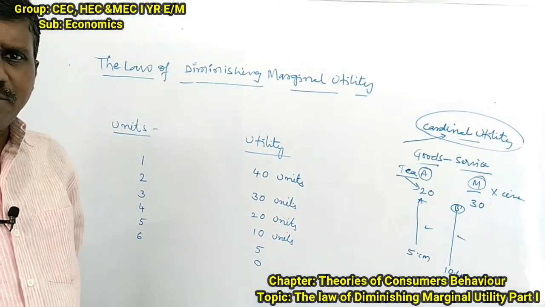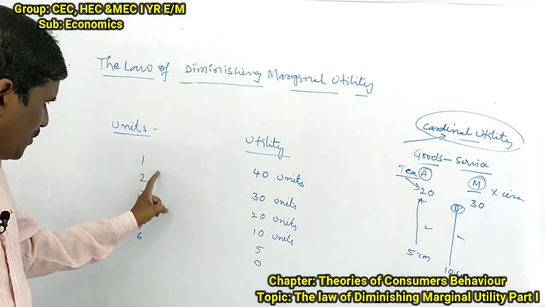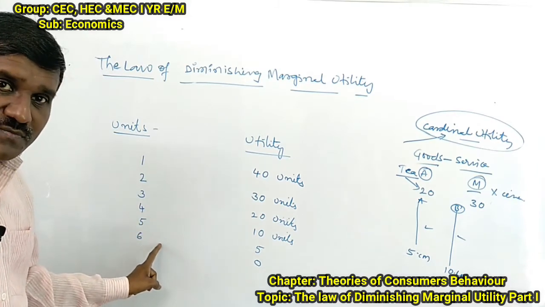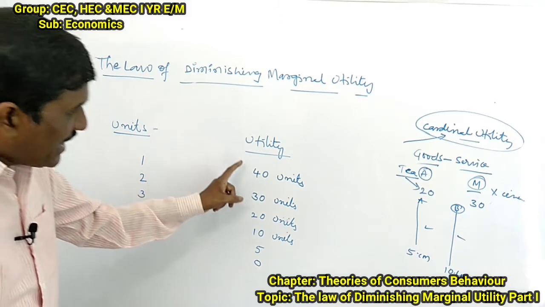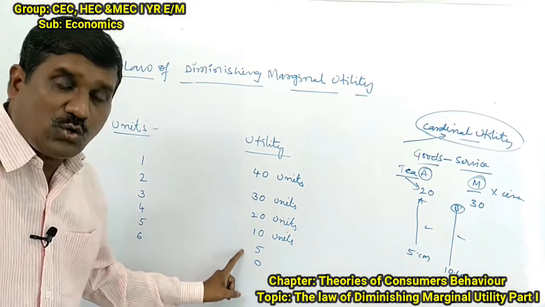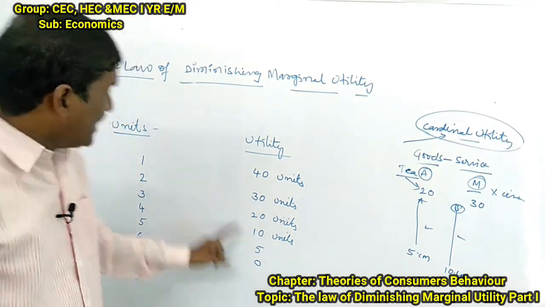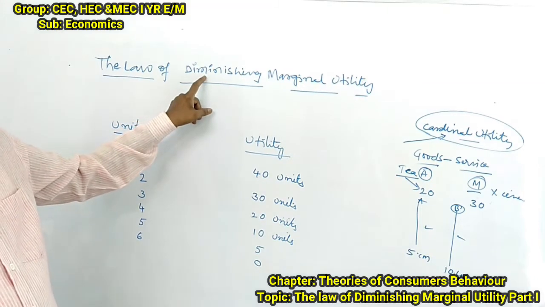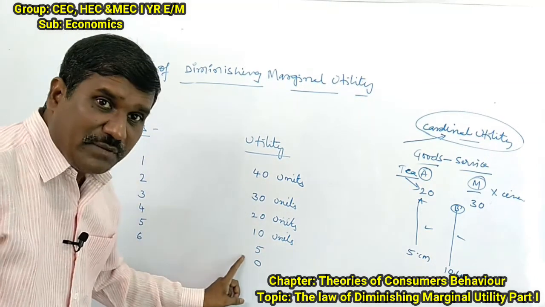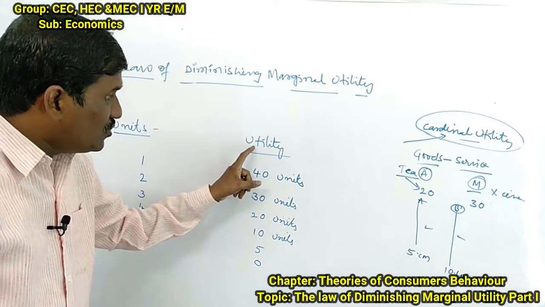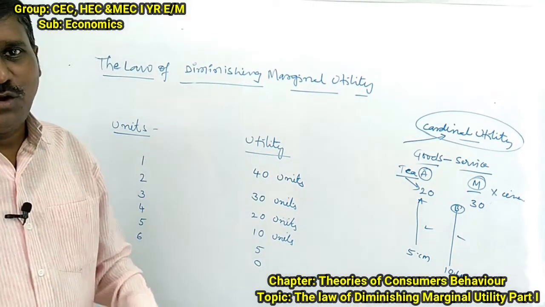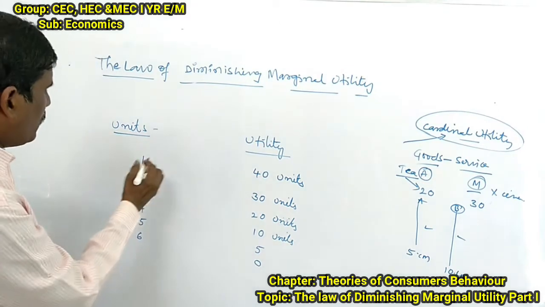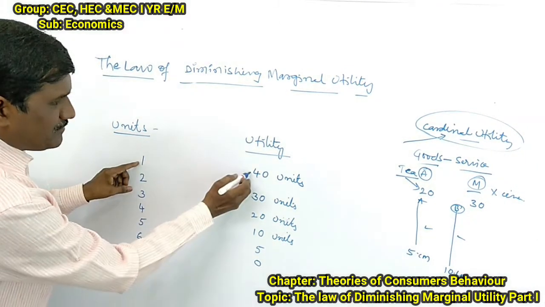What is happening here? If the number of units increases, the satisfaction derived goes on decreasing. Decreasing is called diminishing. Which utility decreases? Additional utility. For example, the first one gives us 40.